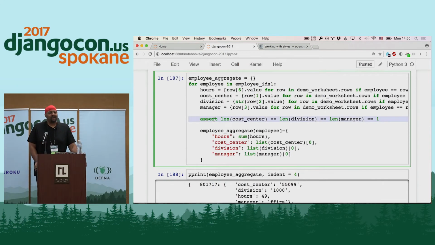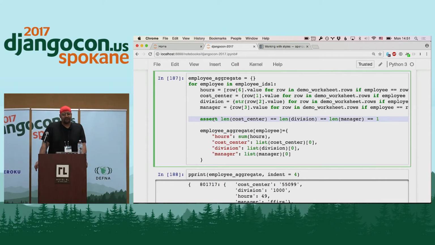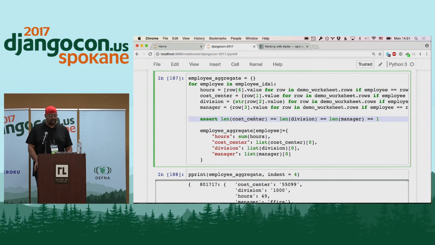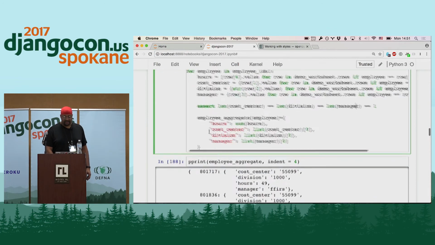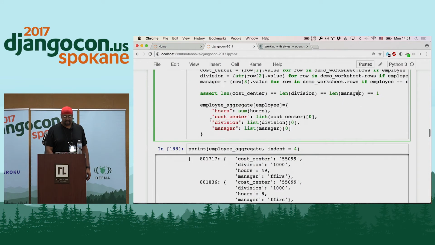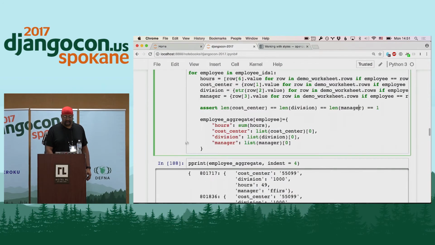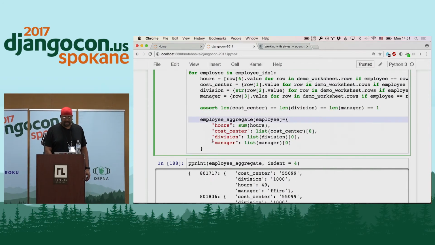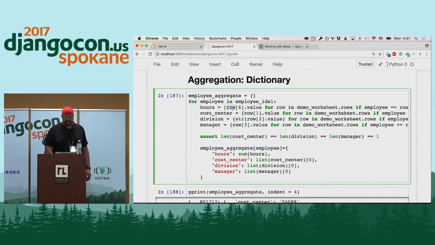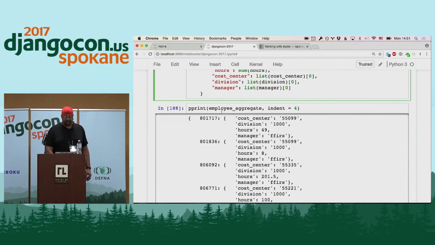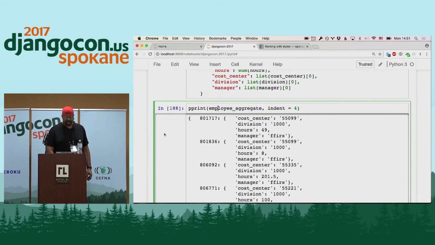I do QA where I work now, and I also used to be an auditor, so I tend to want to test things and things of that nature. So I've got a little assertion here, because I know there should only be one cost center, one division, and one manager for employees, so I just do that there. And then I build this employee aggregate object. And again, a lot of this is regular Python here. I've got some of the specifics to Openpyxl. And then I print this employee aggregate object.